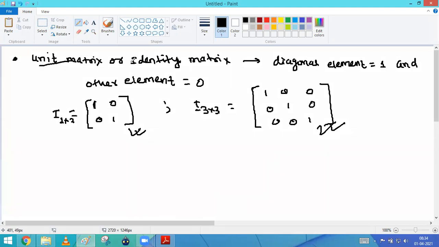So what is the meaning of unit matrix or identity matrix? Yes, sir. Can we say that unit matrix is also a square matrix? Can we say that unit matrix is also a scalar matrix? Yes or no? Because what is the property of a scalar matrix? The matrix diagonal is equal.